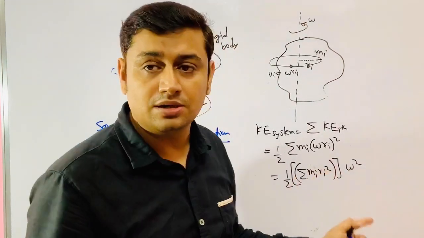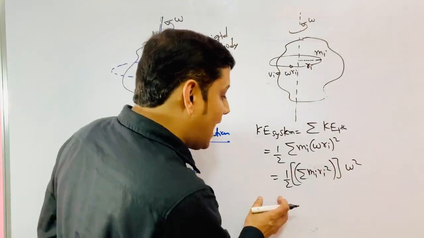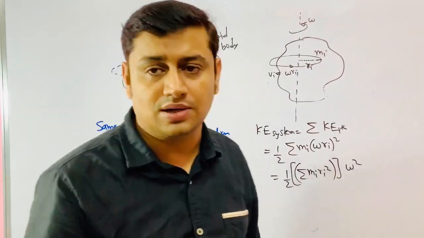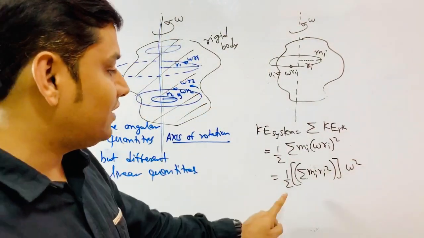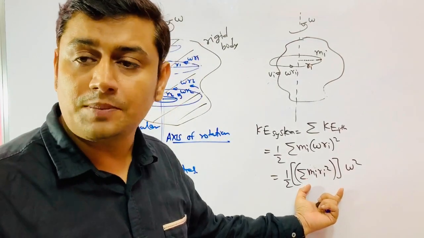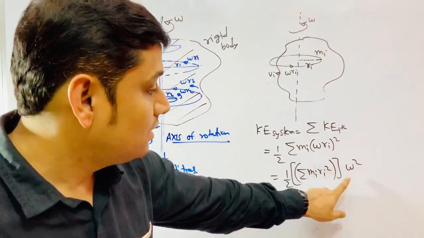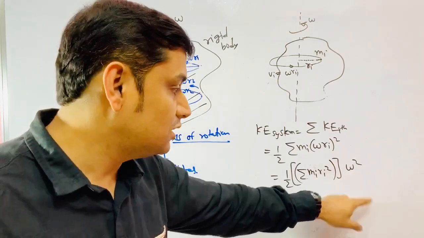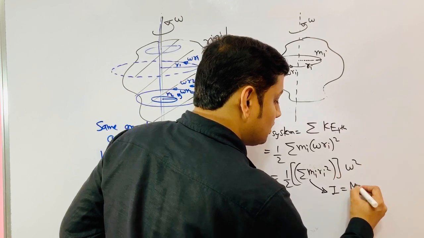Omega is constant because the rigid body is there. So in that case I can get half into something. In translational motion we were getting half mv square. Here we are getting something, the counterpart of half mv square, which is half I omega square. Here there is a counterpart of mass, and here there is a counterpart of linear speed. This quantity is called I. I means moment of inertia.